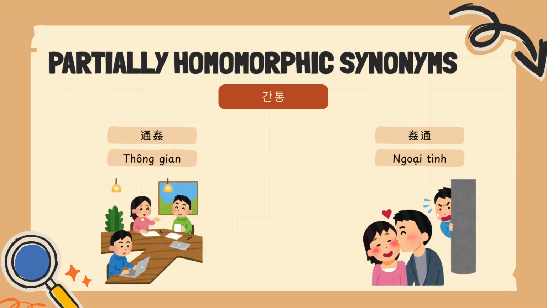Next, partial homographs refer to the case where they use Chinese characters, but the arrangement causes the word to mean two different things, as you can see in the word Cantong, where the Chinese characters are the same in both the Vietnamese meaning, but by flipping the order, one word refers to the space and the atmosphere of an environment, while the other refers to cheating.